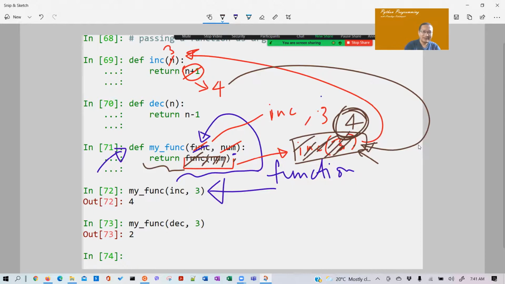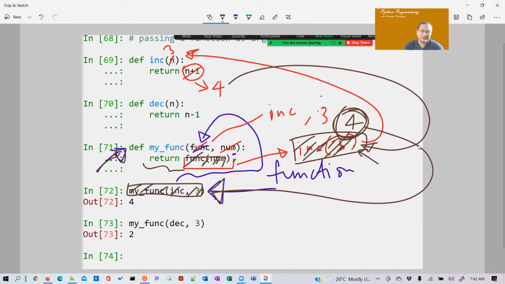So who is the caller? Line number 72, very good. So this 4 gets back here and replaces the caller. So 4 comes in its place, and whatever is here gets printed. Make sense?